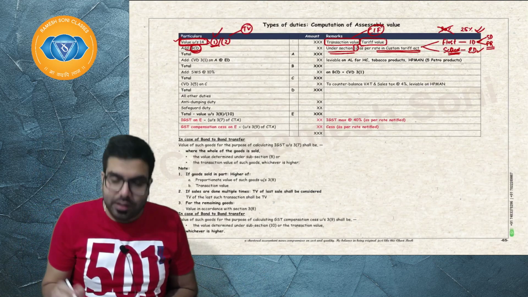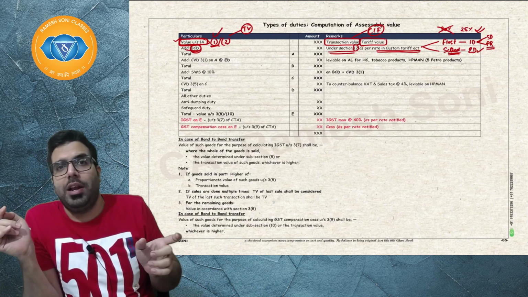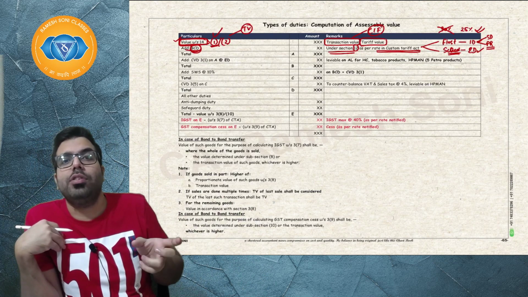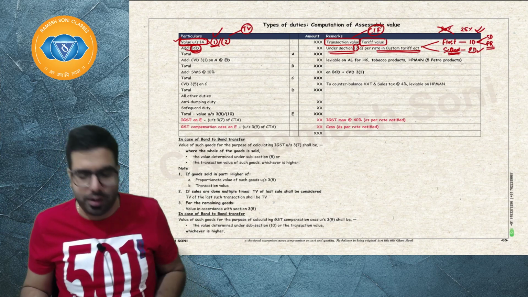Sir, what are the conditions? When will I get the preferential rate? If I don't get the preferential rate, then the standard rate shall be allowed. But will I want the preferential rate or the standard rate? I will always want the preferential rate. So let's understand the conditions.